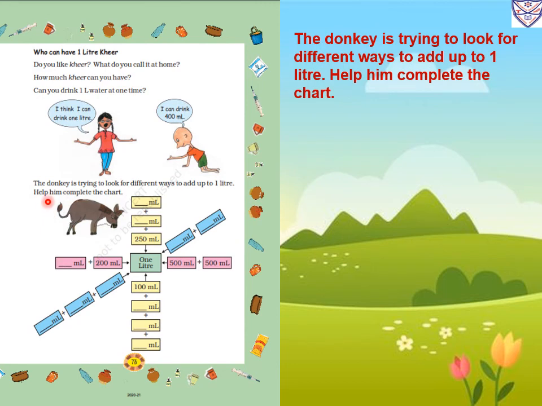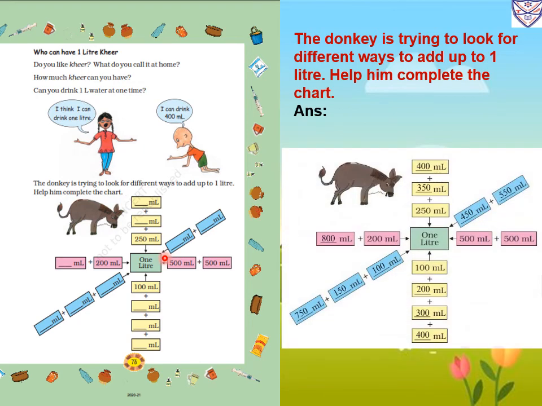Now on the same page, the donkey is trying to look for different ways to add up to 1 liter. Help him complete the chart. We have to make all the milliliters add up to 1 liter. Here 250 milliliter is already given. 1 liter is equal to 1000 milliliter. So when we add these three, we should get 1000.